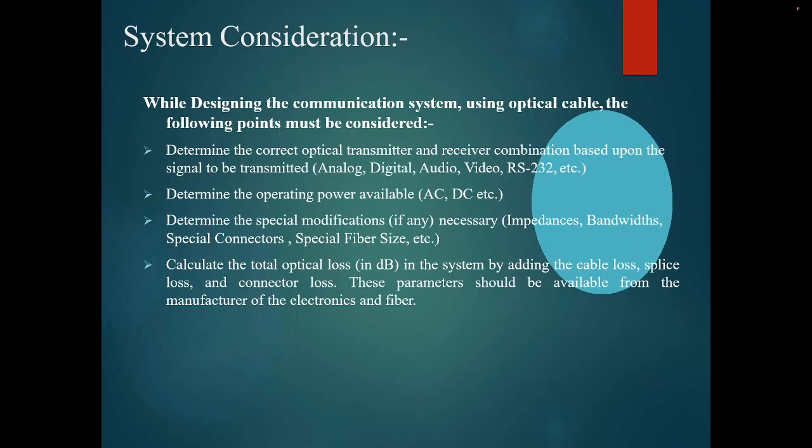So what are the system considerations for a point to point link? The optical communication system must be considered with respect to the receiver combination based on the signal transmitted, like what type of signal I am transmitting: analog or digital, audio, video, the type of the signals. Depending upon that, we have to choose cables and determine the operating power available, like whether we are going to utilize AC power or DC power.